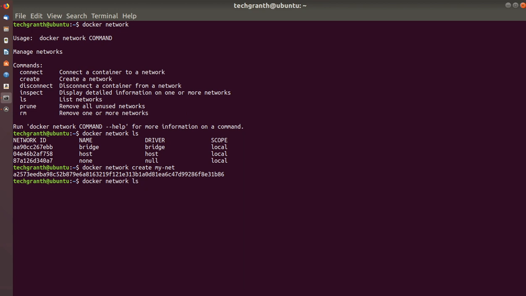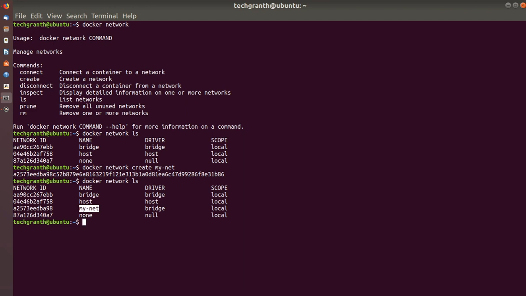And if we see with docker network ls, you can see here we have created a new network my-net using the bridge driver. Here is the driver. Okay, so we will be using this command to run our container using this new network.